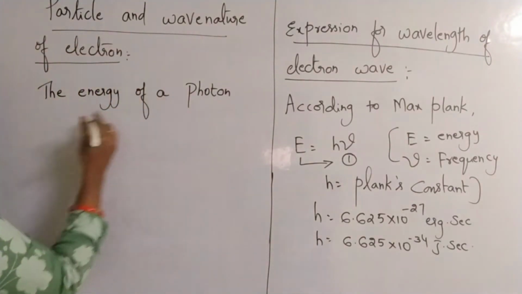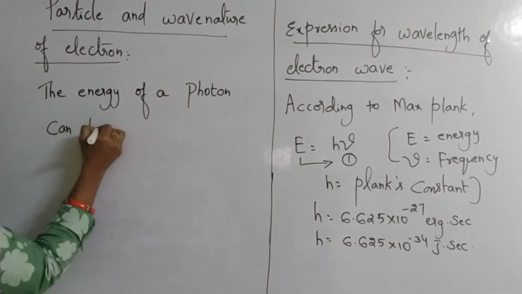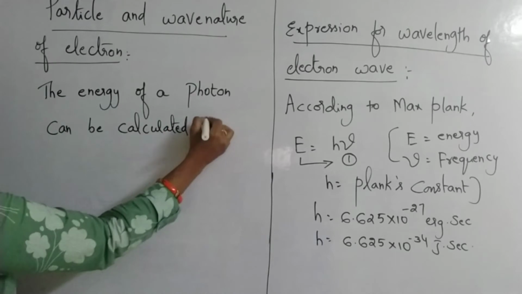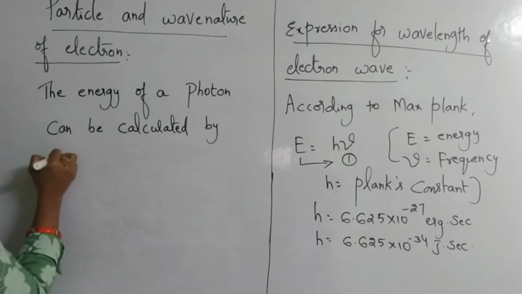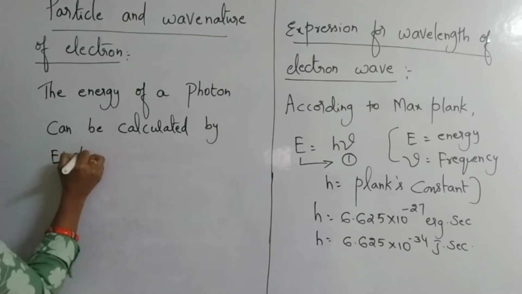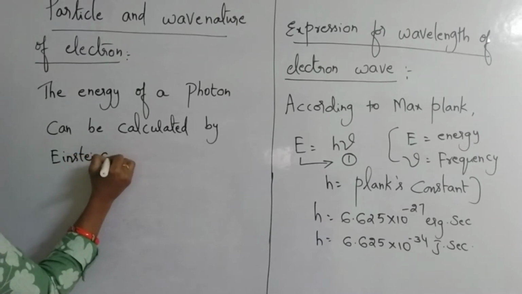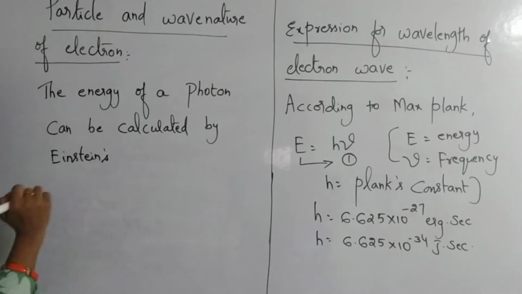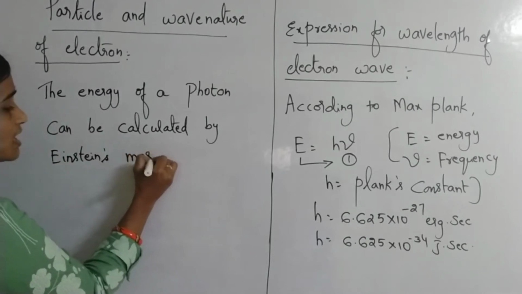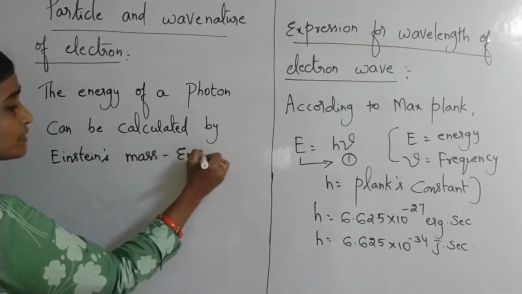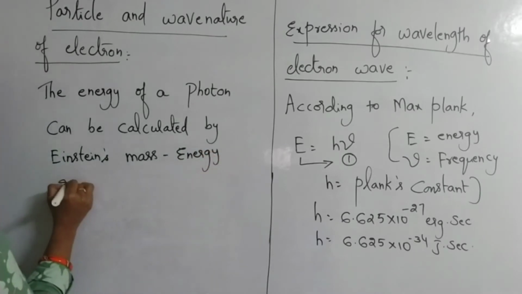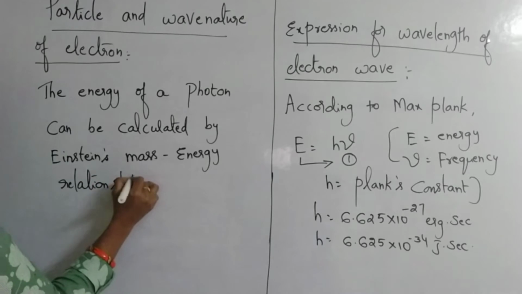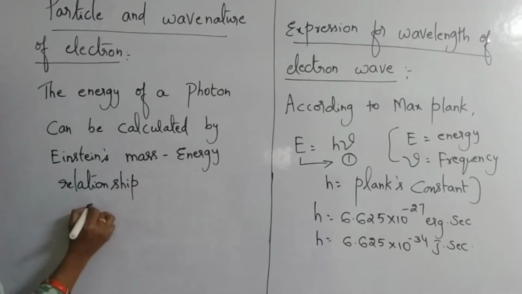The energy of a photon can be calculated by Einstein's mass energy equivalence. Albert Einstein proposed one relation, Einstein's mass energy relationship. What is that?